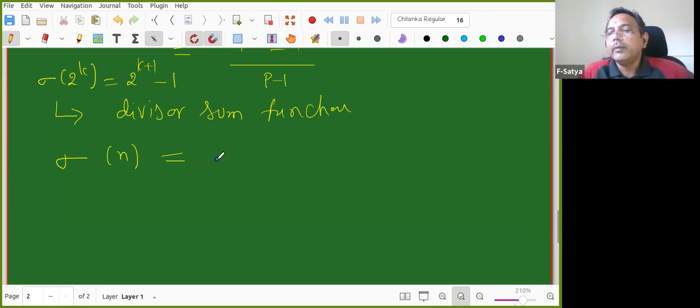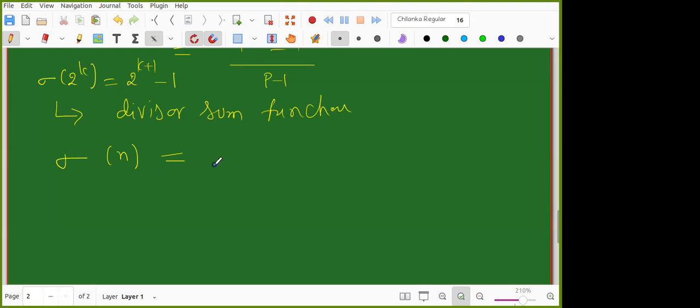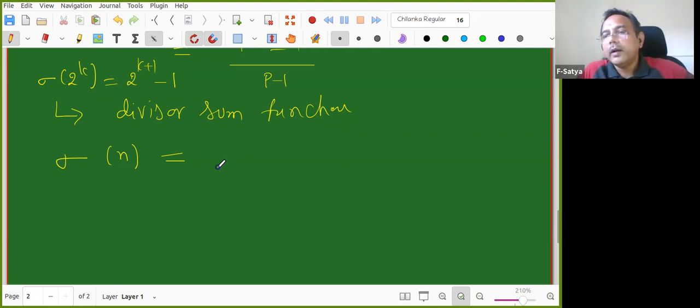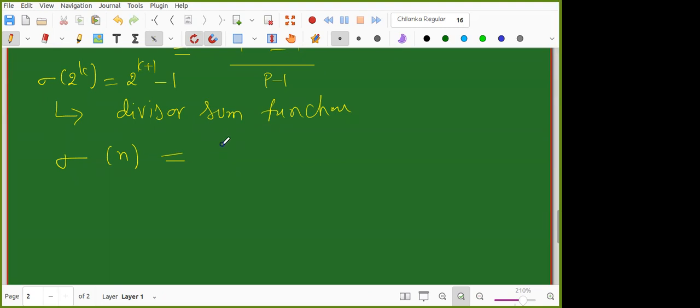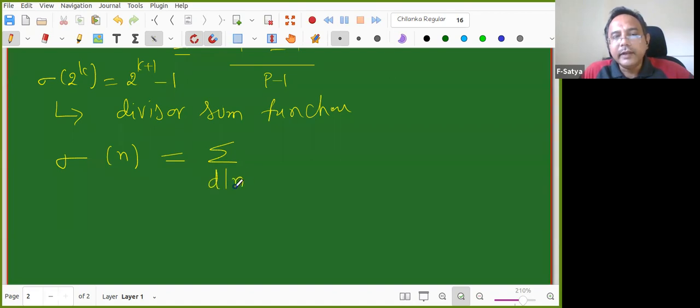Okay, I'm actually looking for a much simpler way. Somebody else may tell. Amaya, can you tell me how to write sigma n? You can write summation d where d divides n. Yeah, so d divides n, all the divisors, and I'll write d here. Is it clear to all of you? I'm taking the divisors and I'm summing them.